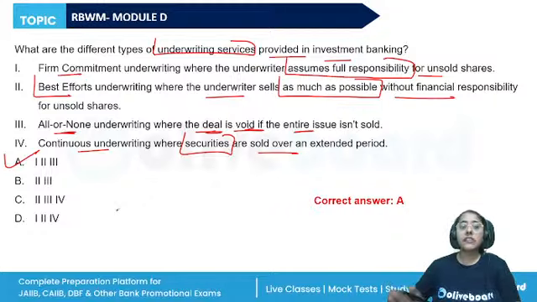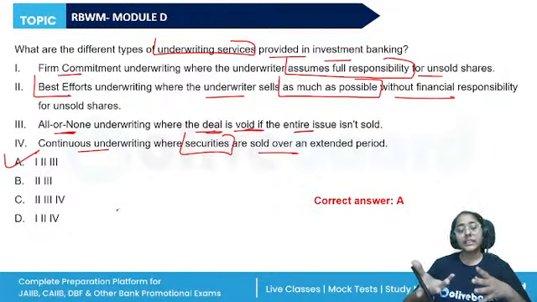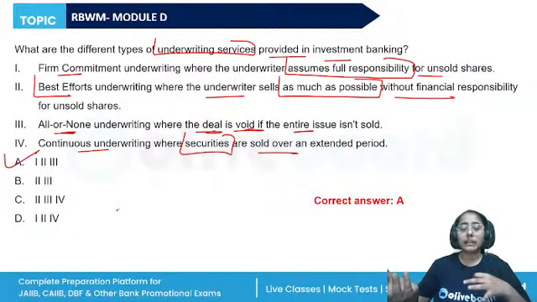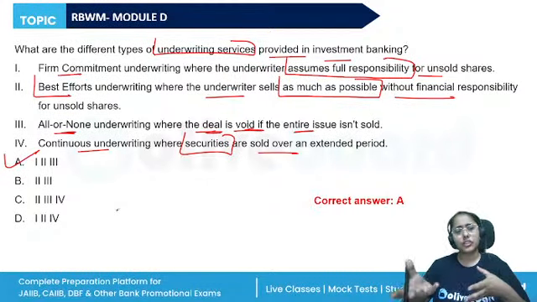Firm commitment, 100%. The entire issue. The underwriter buys the entire issue. Let's say there are 100 shares that have been issued, and out of those 100, the underwriter was able to sell only 80. The remaining 20, the underwriter will take full responsibility. So there's full responsibility for any unsold shares.